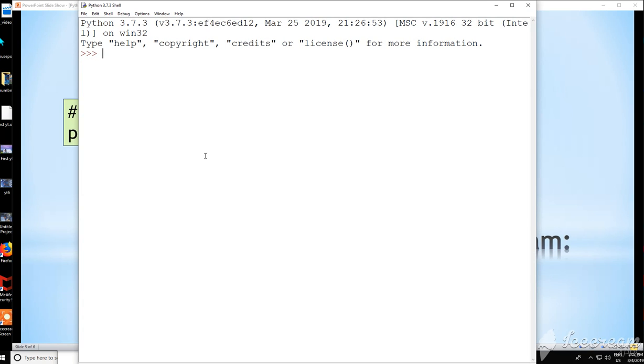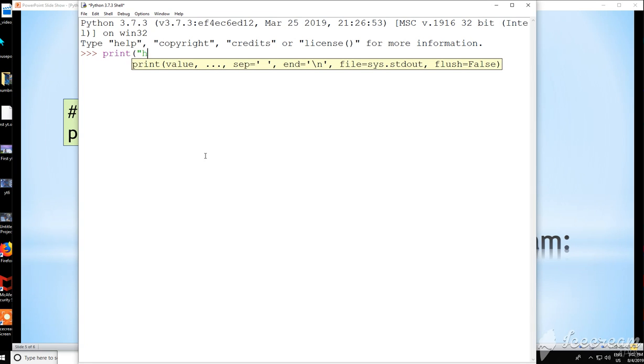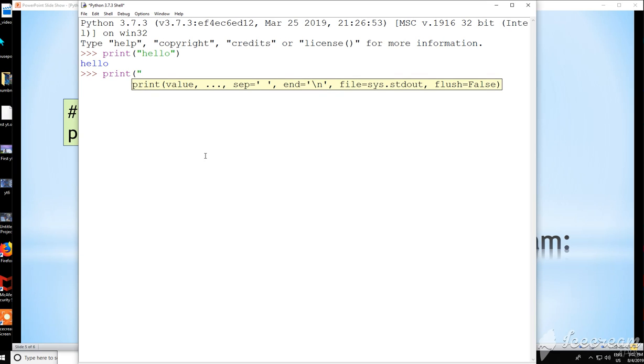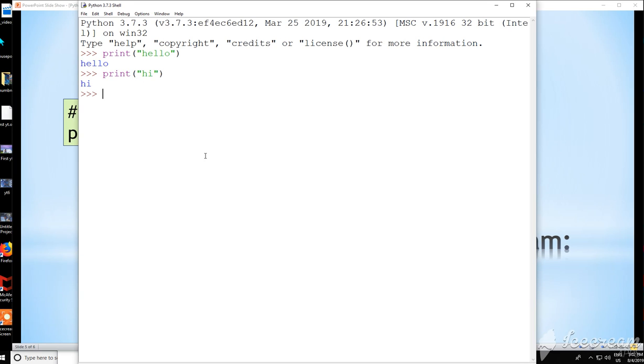This is the interactive mode. When I write print, this is the first command that I am writing. Print hello. It's going to print hello on the screen. You can see the output is immediately given to me and the output is sandwiched between the commands. Hash is a single line comment. Anything written here will be ignored and would not be printed. This can be seen.